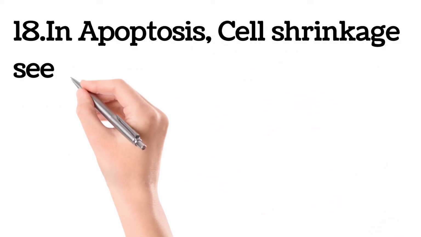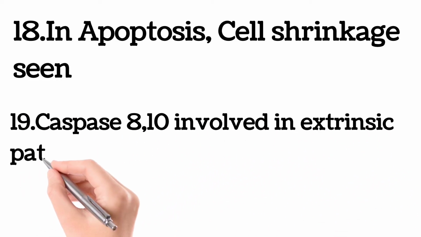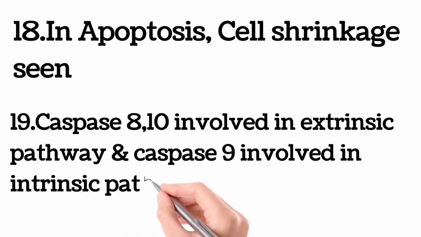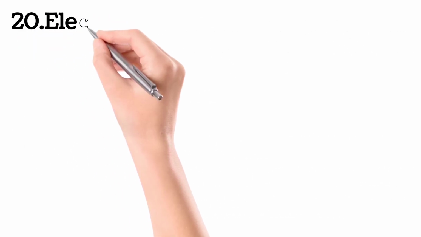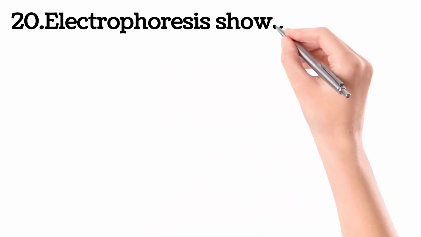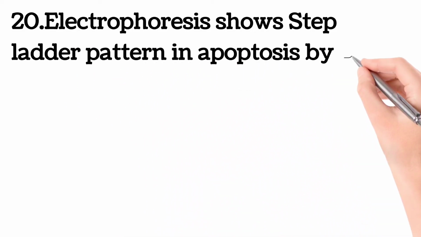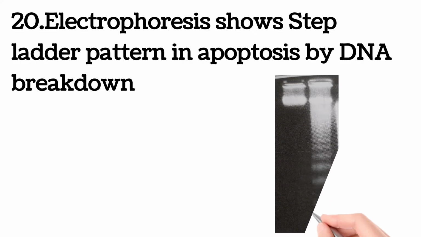Alright, in apoptosis, cell shrinkage is seen instead of cell swelling. And caspase 8 and 10 are involved in the extrinsic pathway, and caspase 9 is involved in the intrinsic pathway of apoptosis. There are two pathways of apoptosis, right, which are mediated by different caspases. Electrophoresis will show a step ladder pattern in apoptosis due to DNA breakdown. See, here you can observe a step ladder pattern of electrophoresis in apoptosis, right?